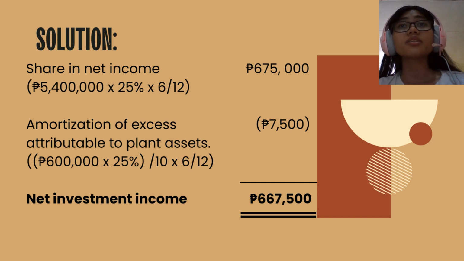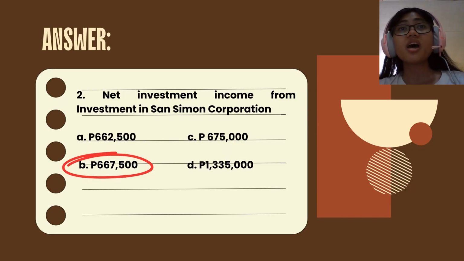So 600,000 times 25% divided by 10 times 6/12 results into 7,500 pesos, which is then subtracted to the share in net income, which is 675,000 pesos. So 675,000 minus 7,500 pesos results in 665,500 pesos. So this makes the answer letter B.